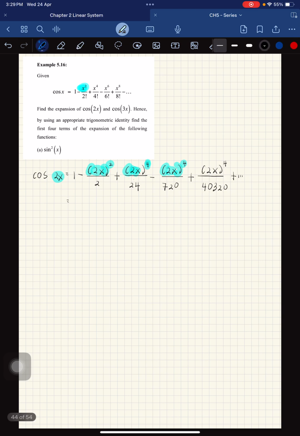So equal to 1 minus 2x squared plus 2 over 3 x^4 minus 4 over 45, 4 over 315, so 16 to the power of 4, and then over 40,320. Why is this one power of 4? My mistake. This one is power of 6.